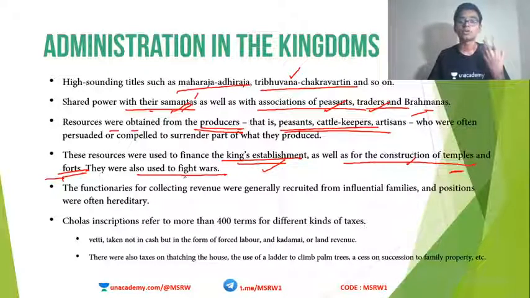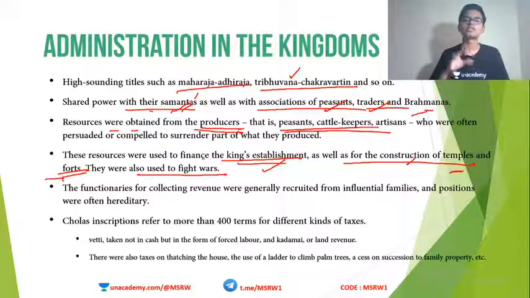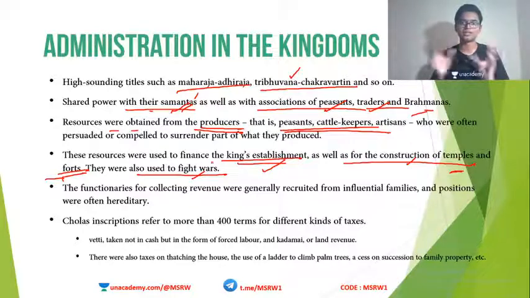Then also to fight wars. Wars are hugely demanding. Money is very important to conduct wars. The economy has to be strong, otherwise that kingdom will lose the war. So for conducting wars also, these kinds of resources were collected from various places.